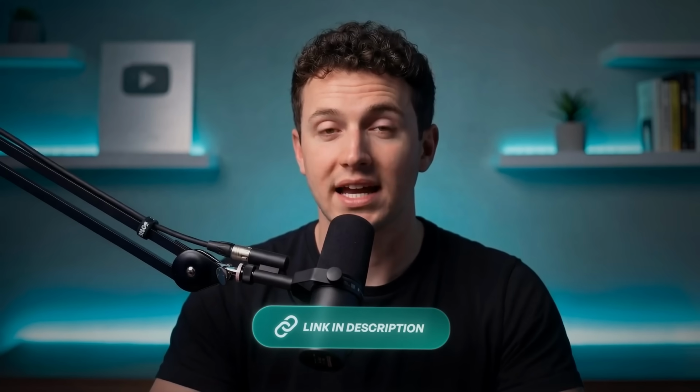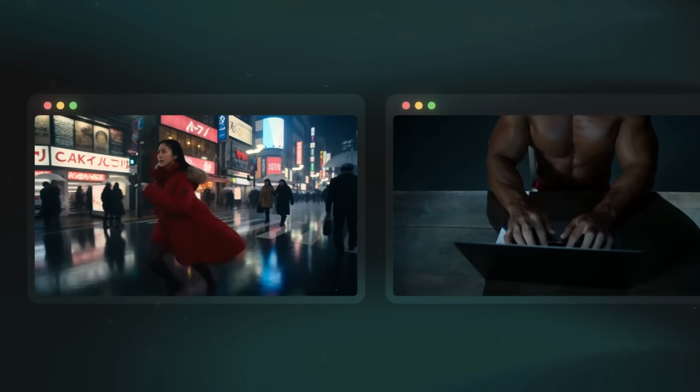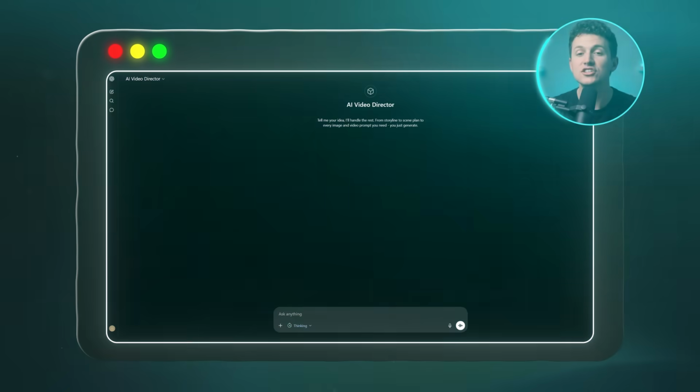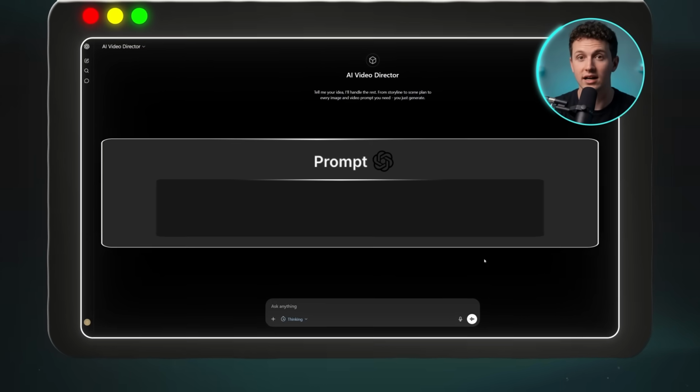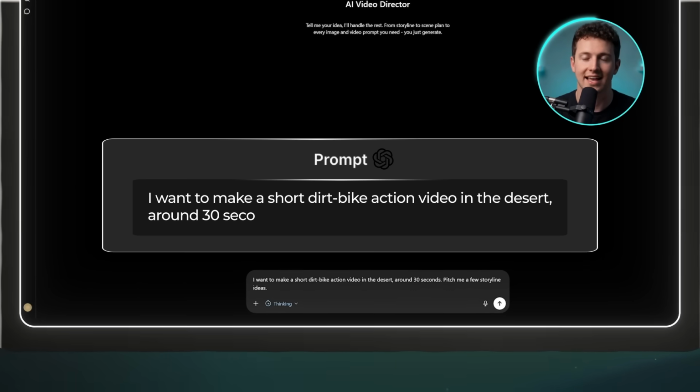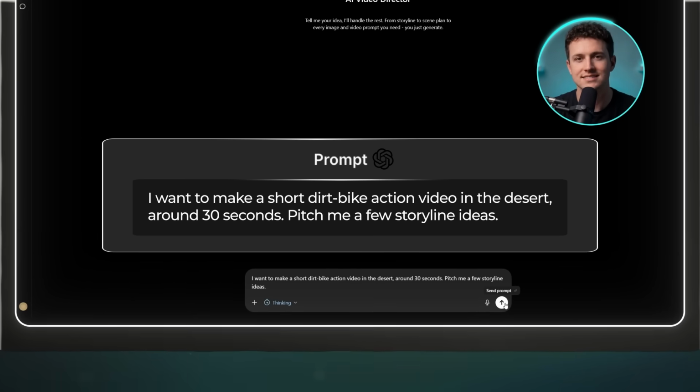And if you skip this planning and jump straight into a video tool, the results end up inconsistent, the story's random, and nothing will connect to anything because there was never a plan behind it. Back in the GPT, all I do is type one line. I tell it I want a short dirt bike video out in the desert, around 30 seconds, and I ask it to pitch me a few storylines, then I hit send.